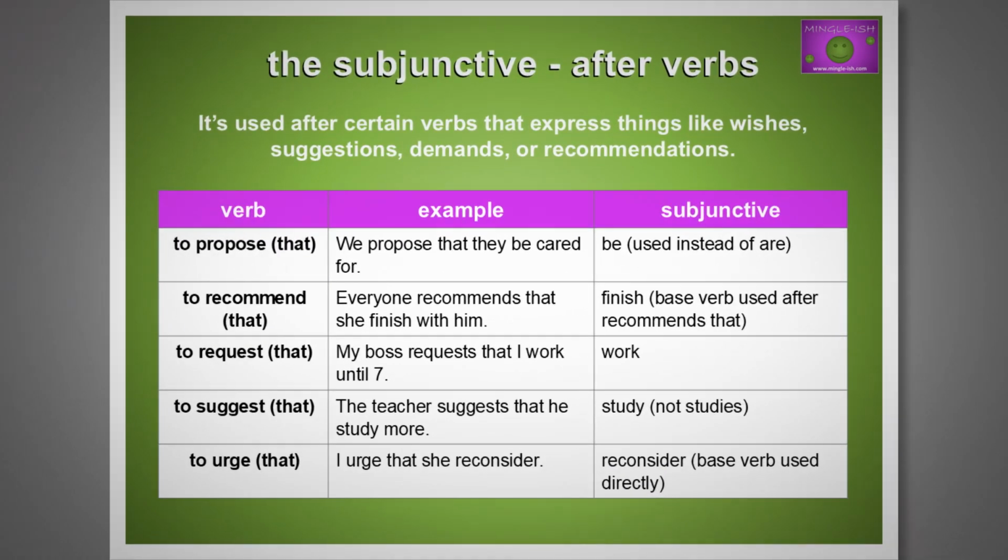It can be used after the verb suggest. The teacher suggests that he study more. The base form study is used.